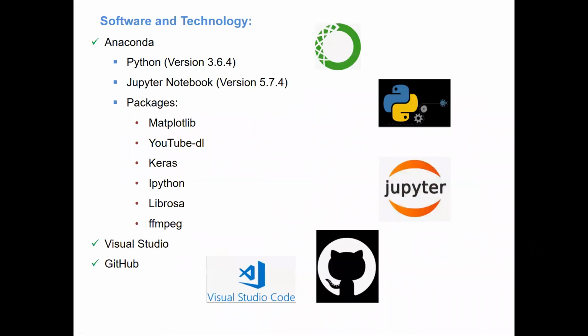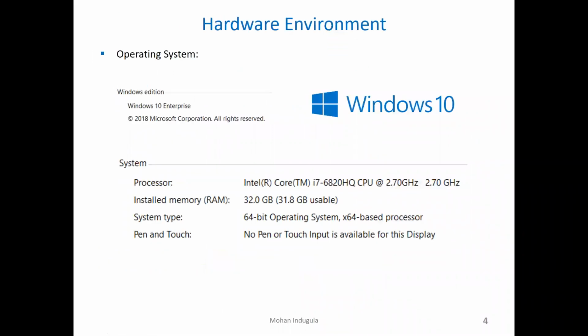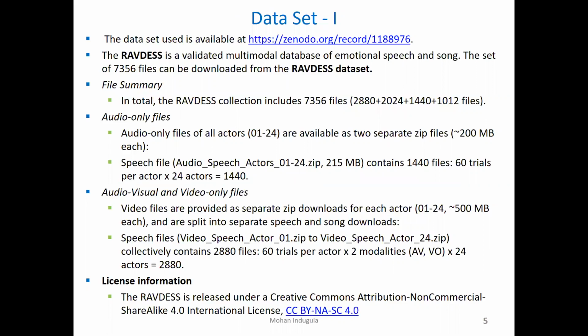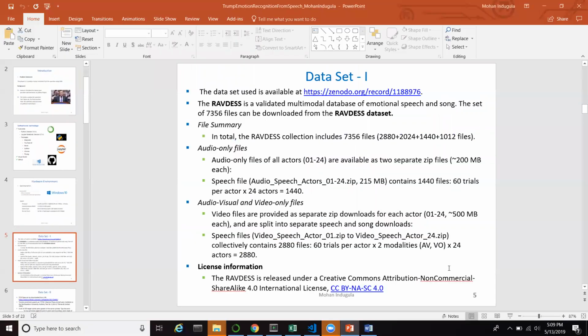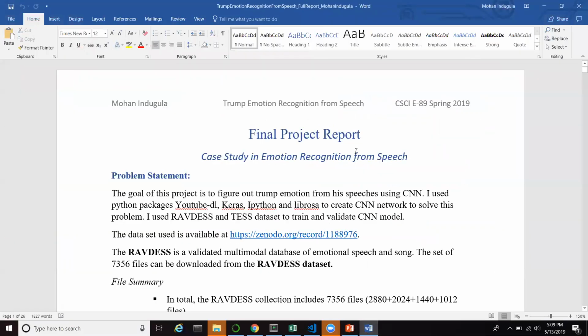To solve this problem, I'm using Anaconda, Python, Jupyter Notebook, and some Python packages. I'm using a Dell laptop with an Intel Core i7 processor and 32 GB RAM. Let me walk through my final full report.